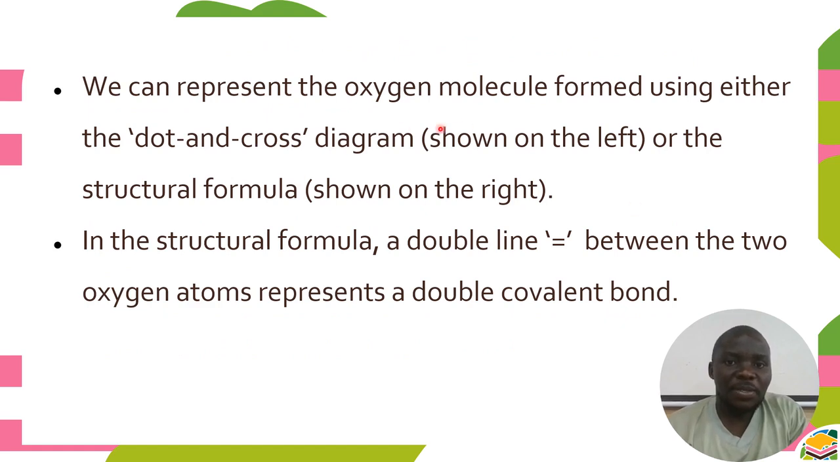We can represent the oxygen molecule formed using either a dot and cross diagram, which we are going to show in the next slide, or we can also use a bonding line. Bonding lines are like these ones. One line represents 2 electrons. So if there are 2 lines, it means there are 4 electrons.